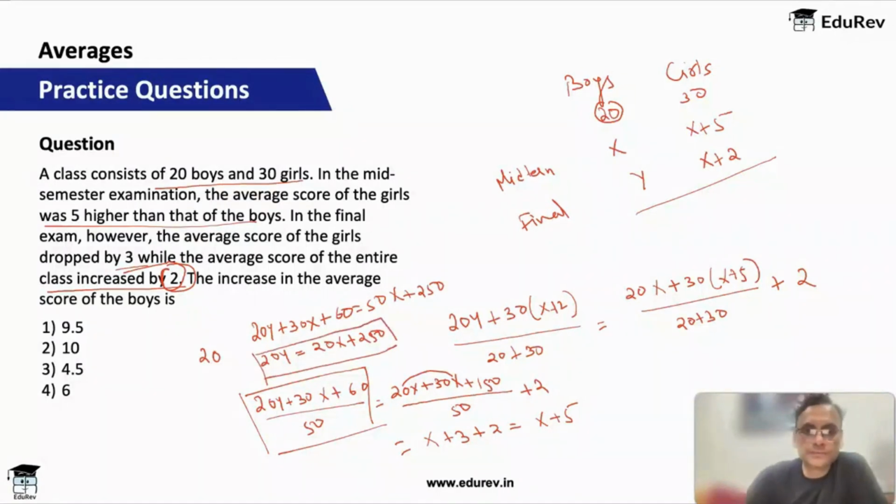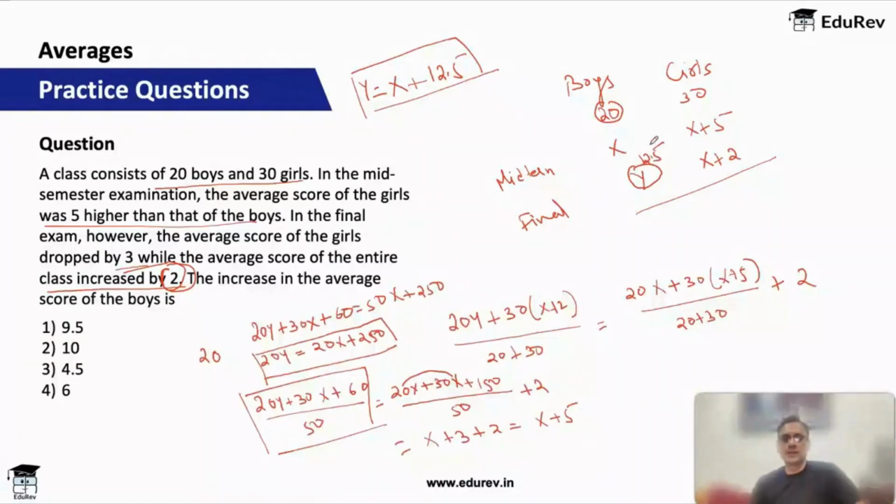Okay, or y is equal to x plus 250 divided by 20, it will be 12.5. Y is equal to x plus 12.5. That means the score of the boys has increased by 12.5. Okay, so it basically will be x plus 12.5. So question is, the increase in the average score of the boys is.